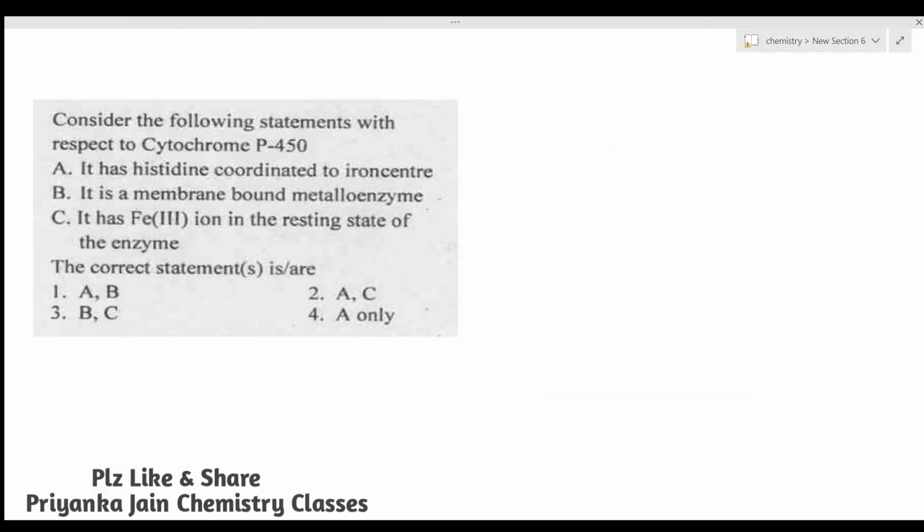Alright, so consider this question for the cytochrome P450. The question is, consider the following statements with respect to cytochrome P450. This question is actually from the June 2019 question paper. Here we are asked about cytochrome P450, and we have to find out the correct statements. We have given three different statements. First, it has histidine coordinated to the iron center. Second, it is a membrane bound metalloenzyme. Third, it is Fe3+ iron in the resting state of the enzyme. Now we have to find out the correct statements.